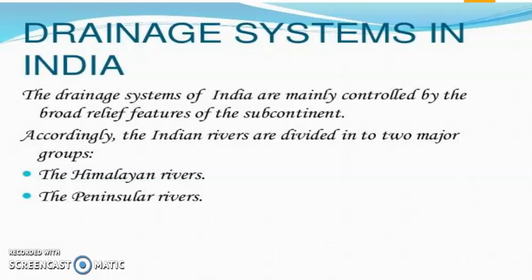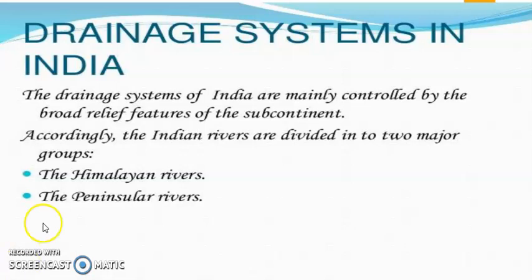Now the drainage system of India is totally controlled by the relief features. In the last chapter we read about the relief features. Somewhere it is the mountain area, somewhere it is the plain area, somewhere it is the plateau region, somewhere it is the peninsula. So all the rivers of India flow according to the landform or relief features. The drainage system of India totally depends on the relief features of our country.